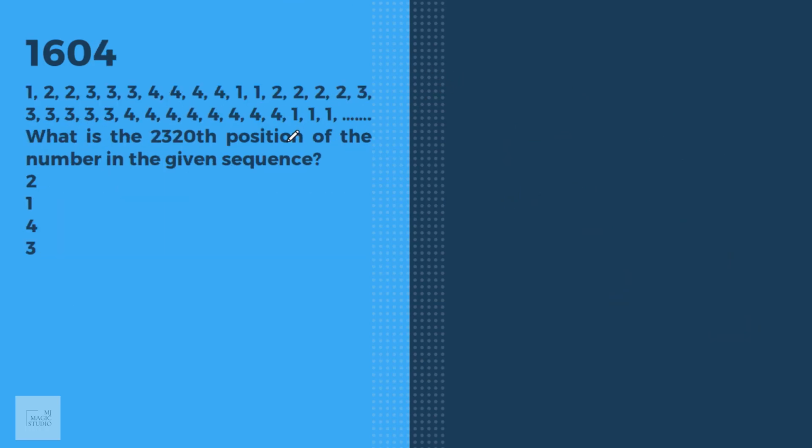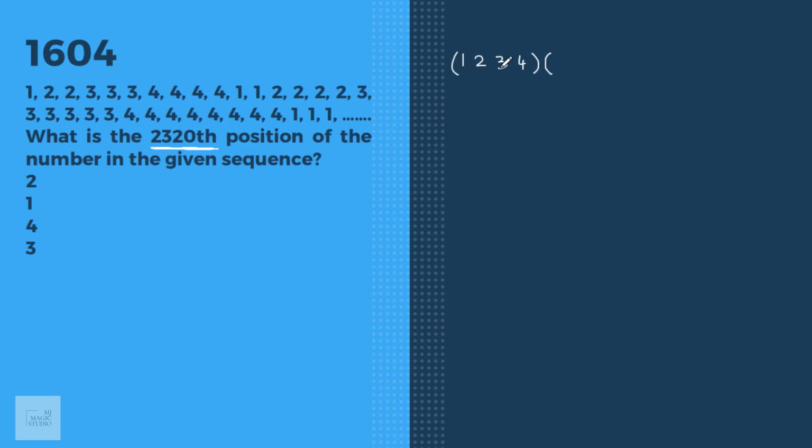A number series is given. What will be the 2320th position of the number in the given sequence? If we look carefully at the sequence, 1 is appearing 1 time, then 2 is appearing 2 times, 3 is appearing 3 times, and then 4 is appearing 4 times.